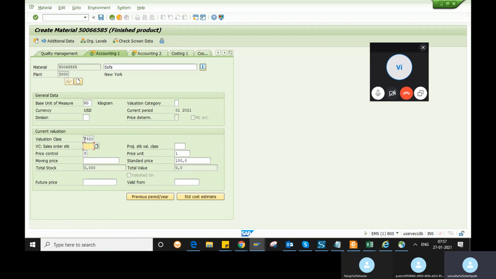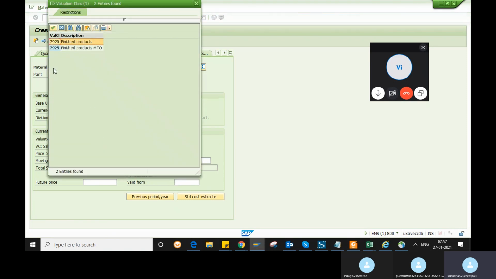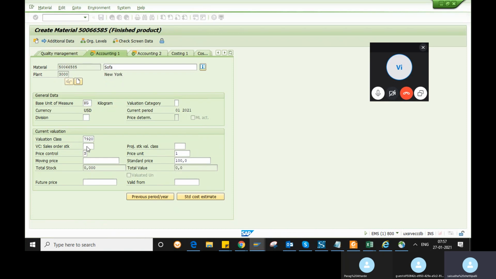This valuation class will have one account. Whatever price you maintain in the material master will be moved into the GL accounts through a valuation class. If you want to create a new valuation class and assign a new GL account, you can create it by copying the standard valuation class. You can create another one also, but you need to assign a new account for that.